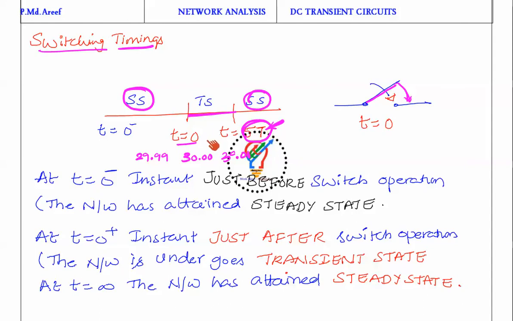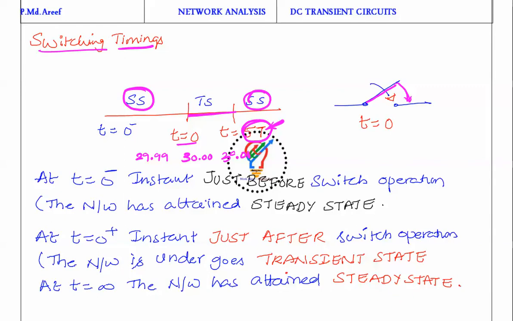So it is hardly from 0 to 5 time constants of the network. After that, the network again gains its steady state. So at t equal to infinity, the network has attained its steady state. t equal to 0 minus means steady state. t equal to 0 plus means it's a transient state. t equal to 5 time constants or more, we treat as t equal to infinity, so that the network attains its steady state.